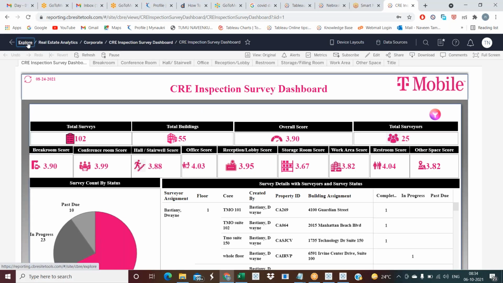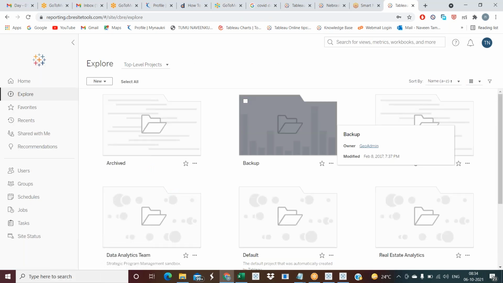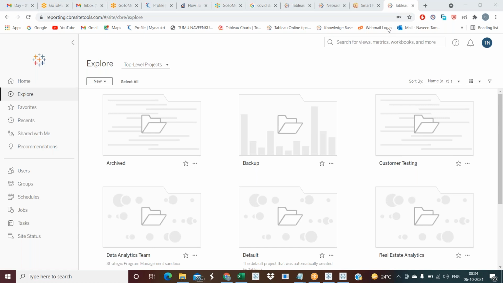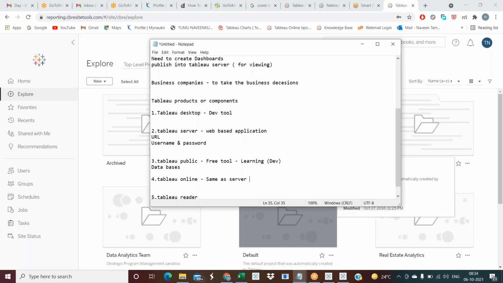Tableau Online and Server are both the same. But what is the difference? The difference is that the maintenance is different. Tableau Online is maintained by the Tableau company.